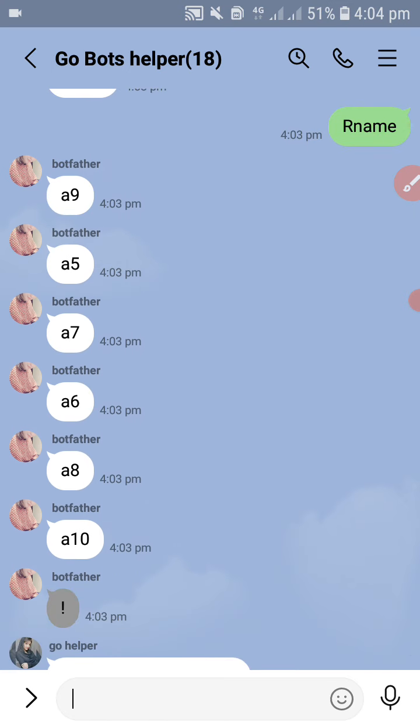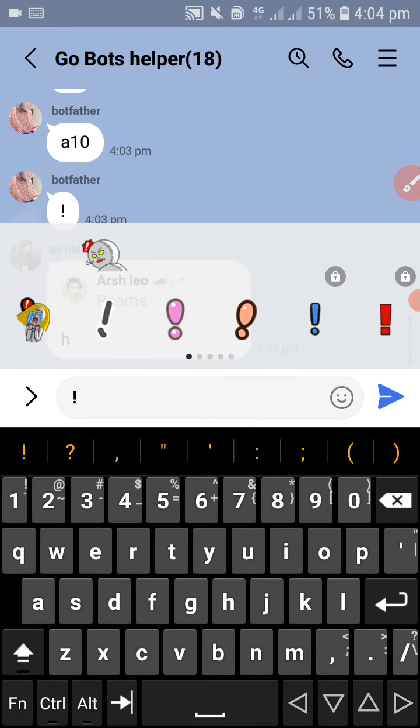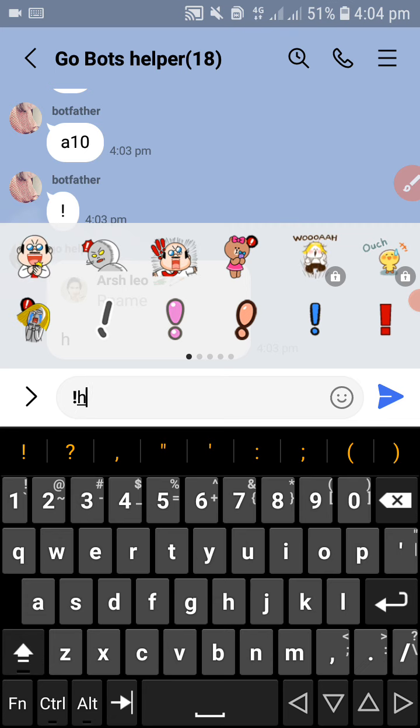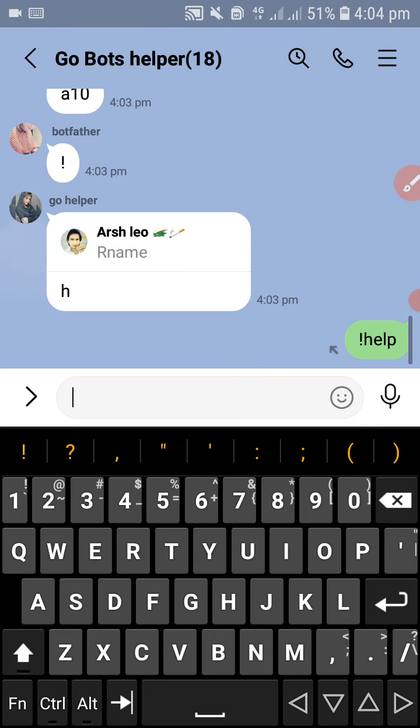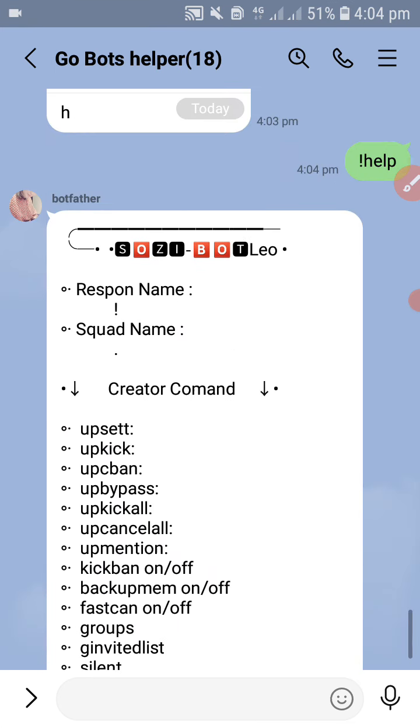You can change your response name also for boot respond. I changed our name for one boot, so one boot will respond to me. I will type help, so you can check here all commands.